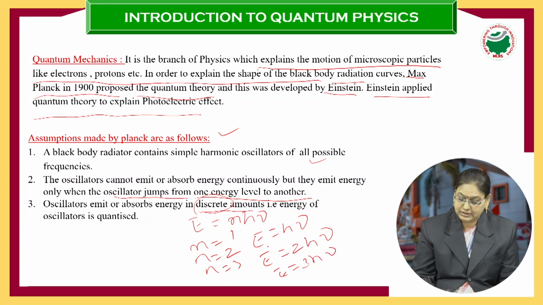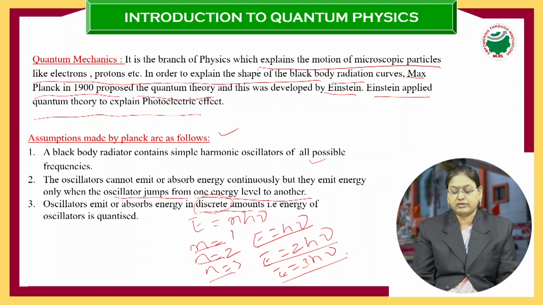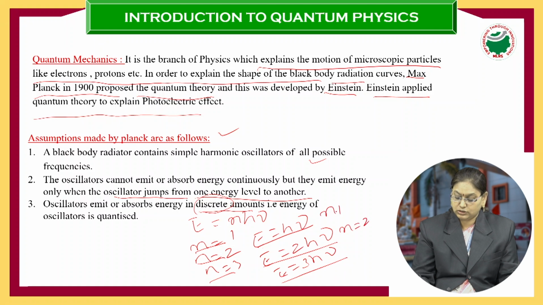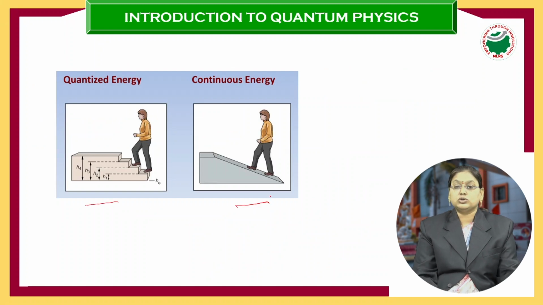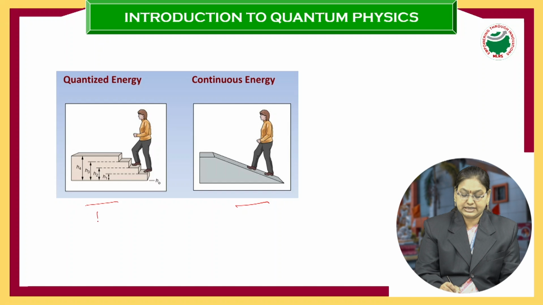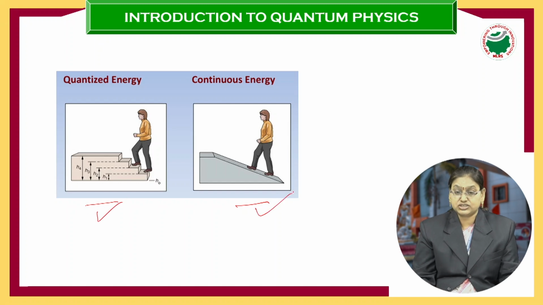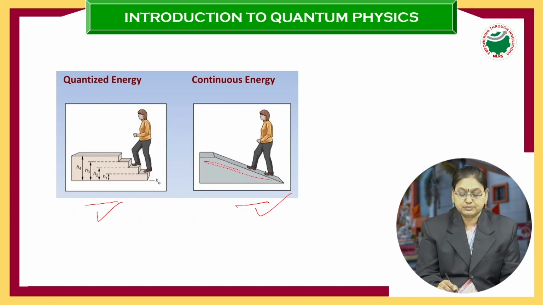That means when n is equal to 1, there will be one electron. At n is equal to 2, we have one more electron. At n is equal to 3, we have one more electron. That means between n is equal to 1 and n is equal to 2, there will not be any electrons. You can see here, this is quantized energy, this is continuous energy. According to quantum mechanics, energy is quantized. According to classical mechanics, energy is continuous. Continuous energy means the electron can have any value, whereas quantized energy means the energy can have only particular values.